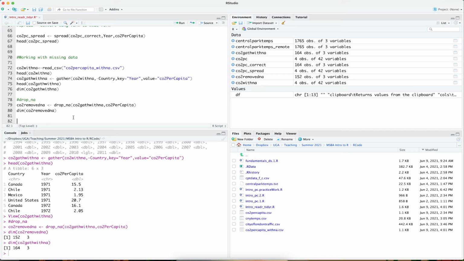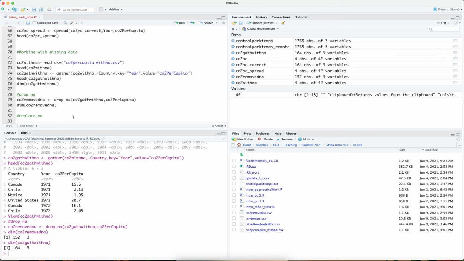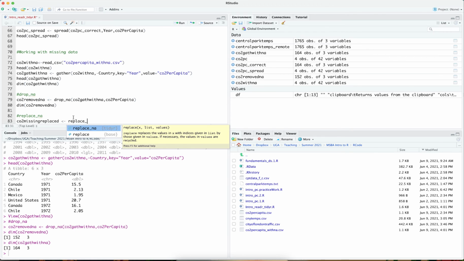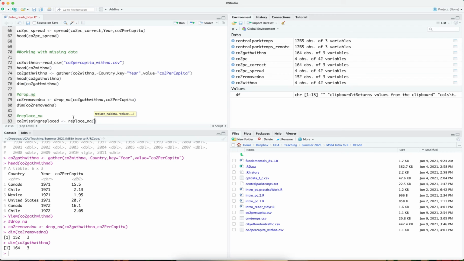Now, I might not want to actually drop the missing values, but I might actually want to replace them with some other values. And so tidyR offers a replace NA function that allows us to replace the missing values. And so the way one can do that is I'm going to say CO2 missing replaced is the data frame that's going to hold this. And the function is replace underscore NA. And the data frame that I'm going to look at is CO2 gathered with NA.